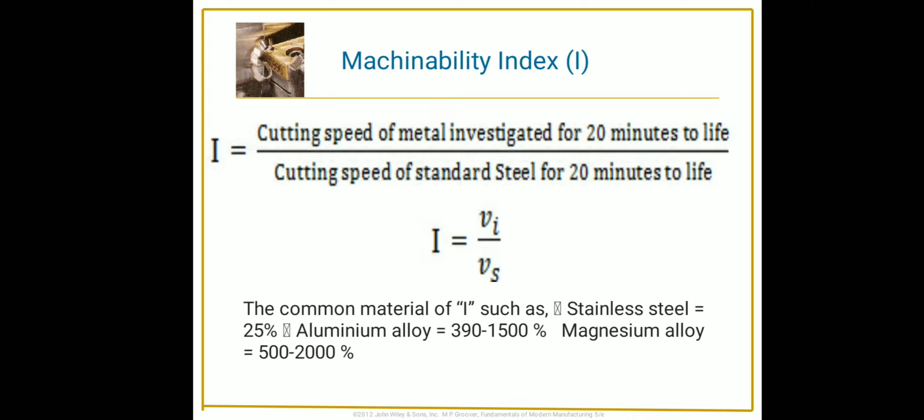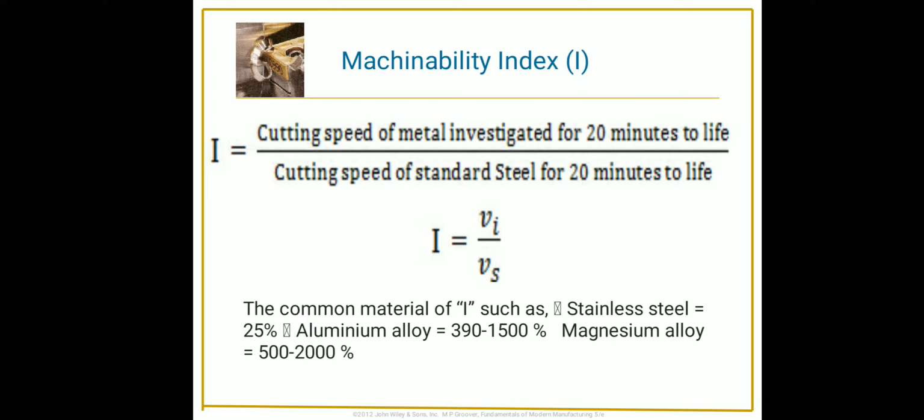The rated machinability of two or more materials may vary for different cutting processes like heavy turning, light turning, milling, forming, etc. The standard formula for the machinability index is denoted by the letter I.